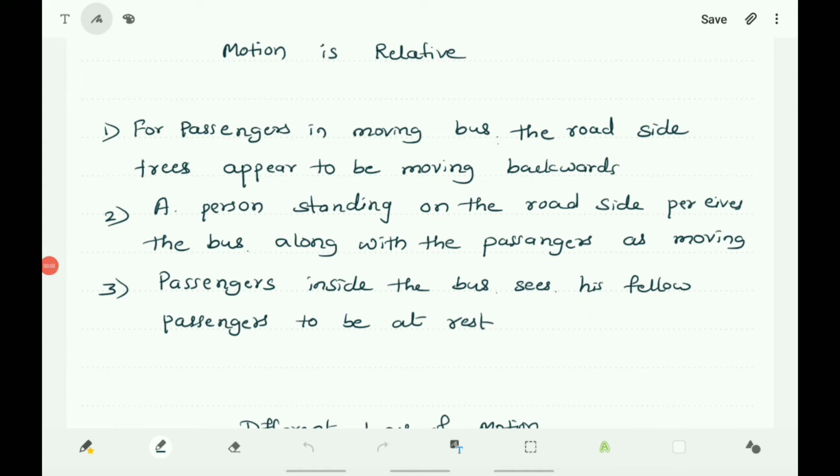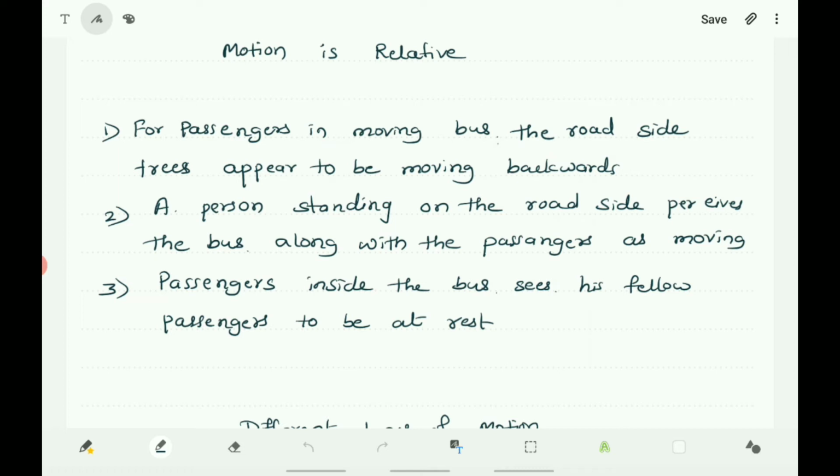When you are in a moving bus, the roadside trees appear to be moving backward. This is because with reference to you, actually you are moving and the position of the roadside trees changes, and you may feel that roadside trees appear to be moving backward. And a person standing on the roadside observes that the bus along with the passengers is moving, that is with reference to him.